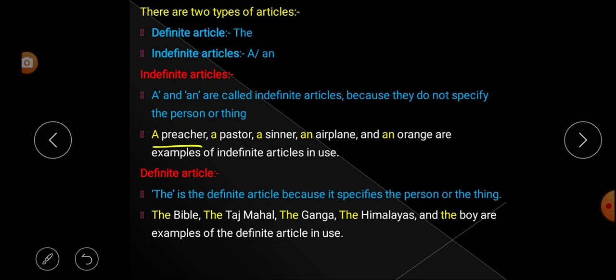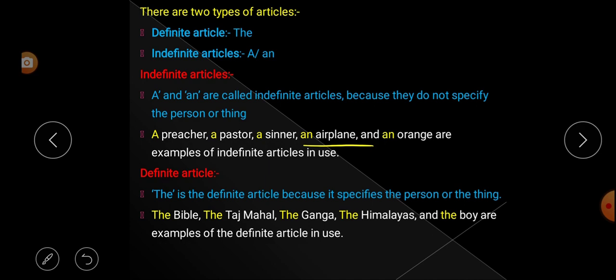A preacher. A preacher in the sense anyone can be, either you, me or somebody else, because it is not specifying any person. A pastor means anyone can be. It is also not specifying. Next, a sinner. An airplane. Which airplane? Anyone.